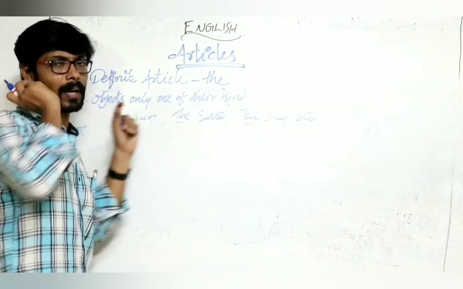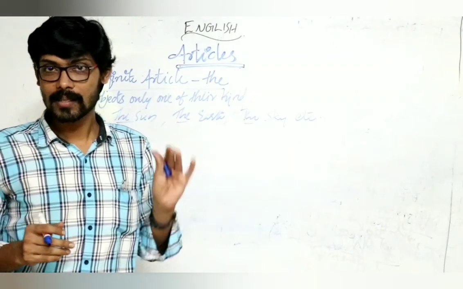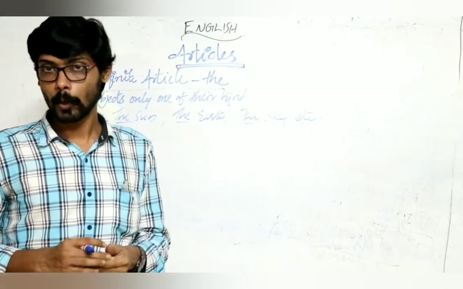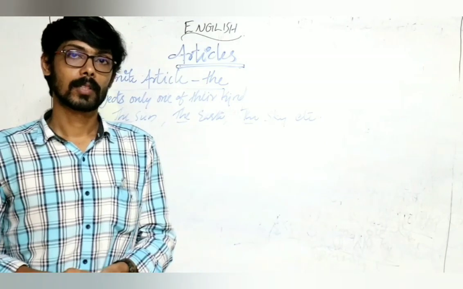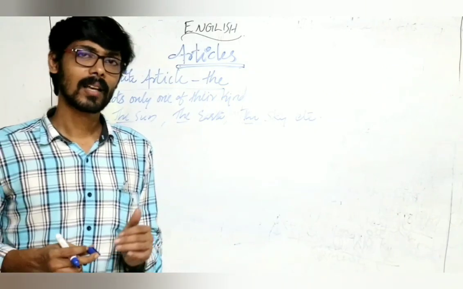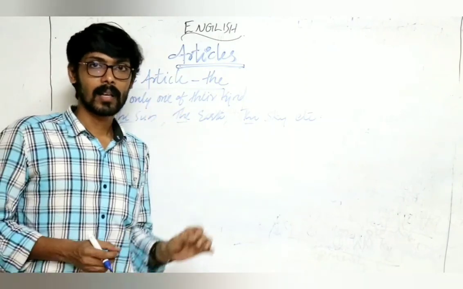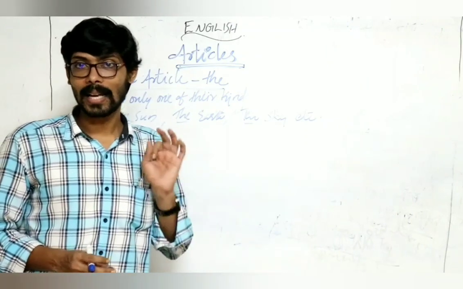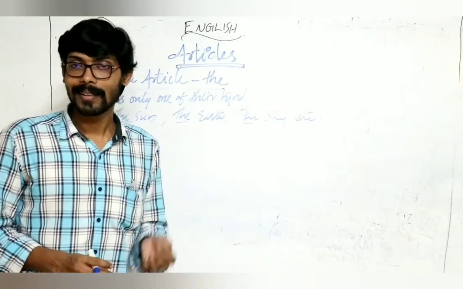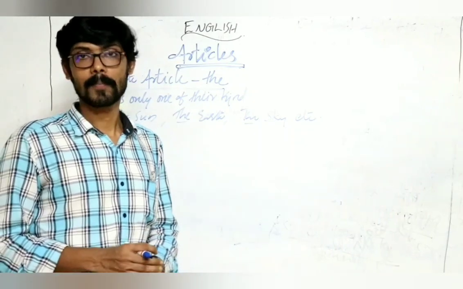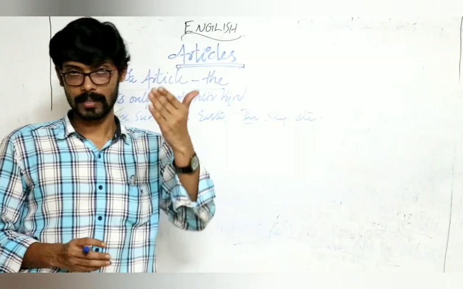Article the is used, remember, before the names of rivers, oceans, seas, islands, deserts, gulfs, group of countries, then holy books, newspapers, etc. So, once more, the definite article the is used before the names of rivers, seas, oceans, islands, deserts, gulfs, group of countries, holy books, regions, names of newspapers, etc. Remember, mountain ranges or the names of mountains. Suppose, for example, the Everest.